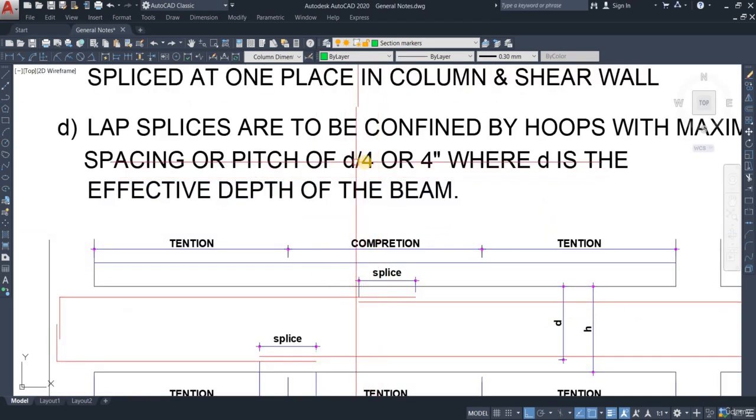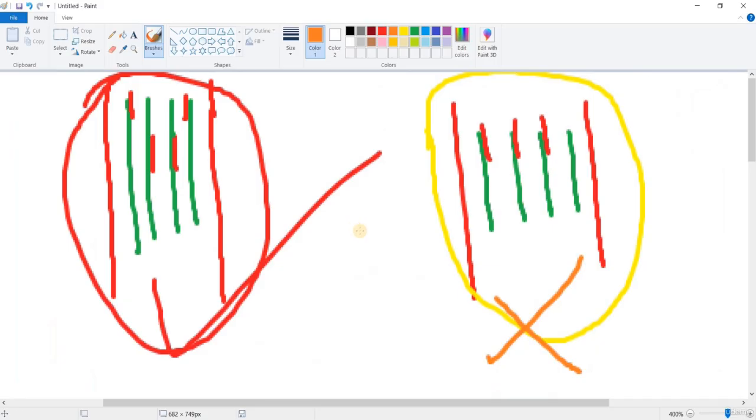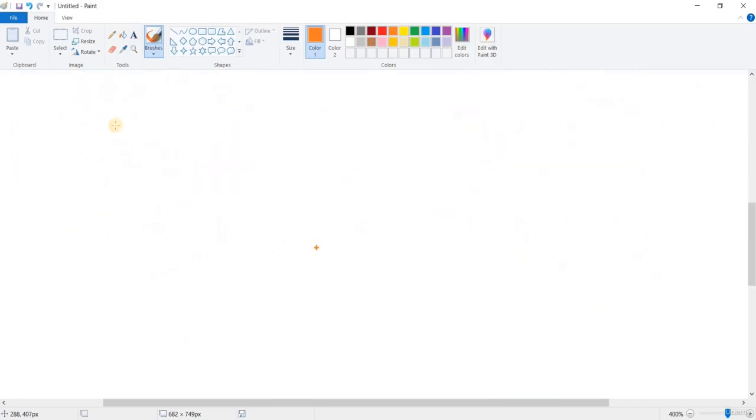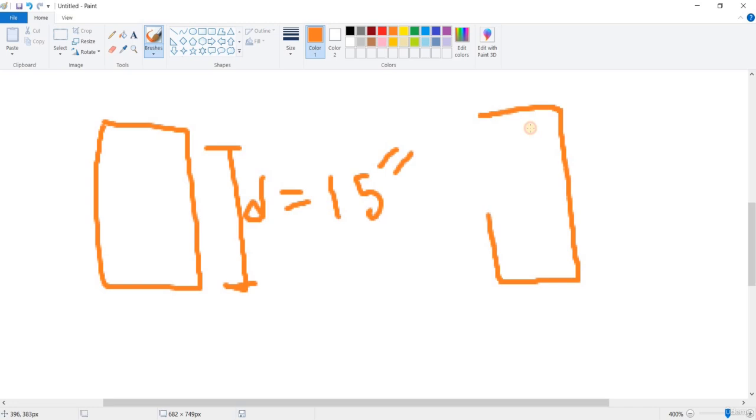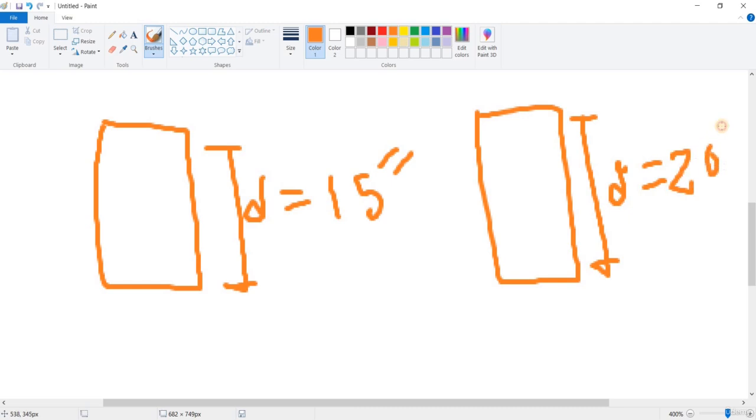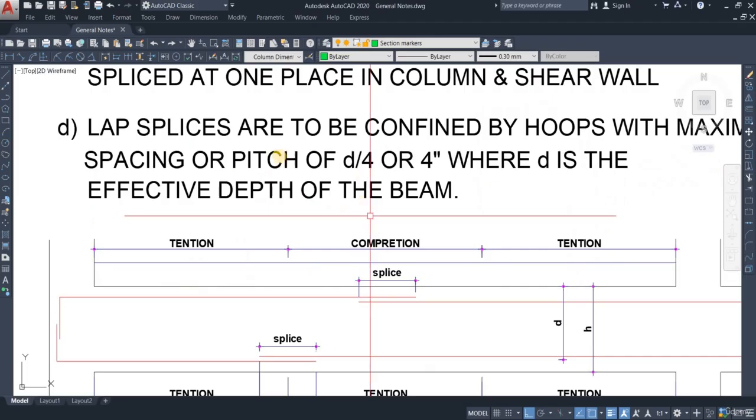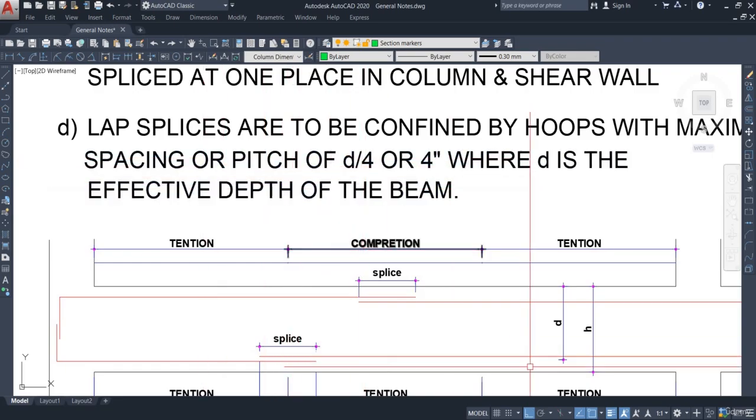Okay, let's go to Paint and understand the d by 4 a little bit better. Let's say this is a beam and it has an effective depth of 15 inches. And then we have another beam whose effective depth is d equals 20 inches. We're going to do d by 4 for the spacing of the hoops.